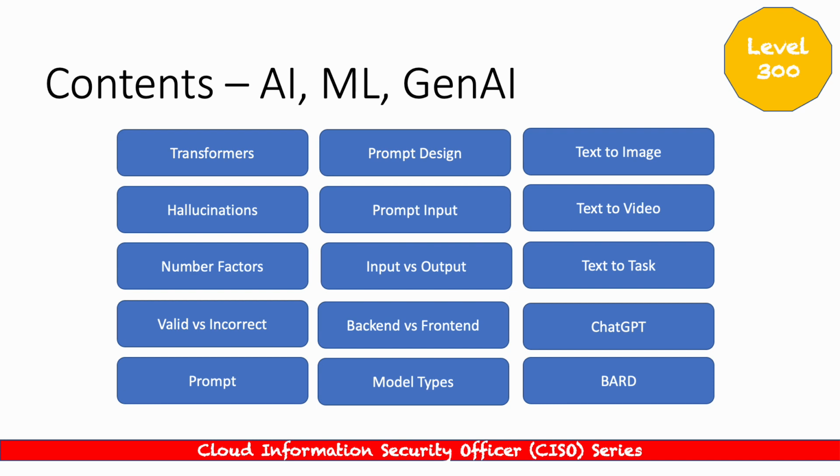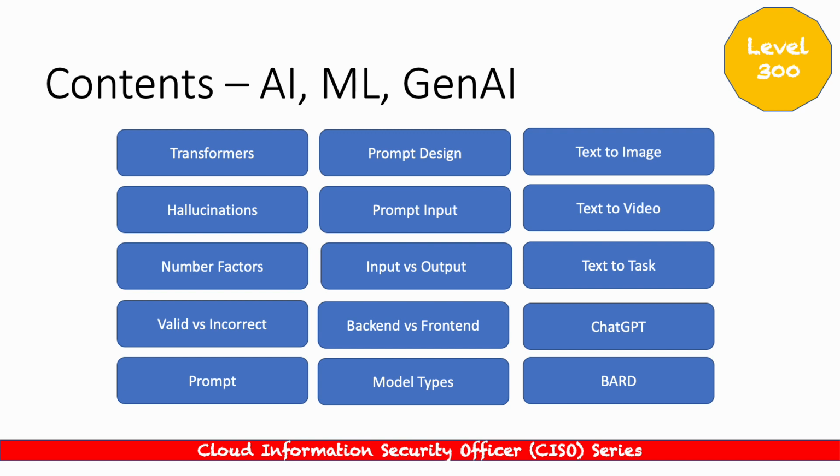So think about this moment, hallucinations are exactly what the name states, right? It's not technically something that's true. I think of false positives and things like that, right? So we're going to be looking at a number of factors. We're going to look at valid versus incorrect. We're going to be looking at prompts, right? So prompts is really what you enter at the command line. We're going to look at prompt designs, prompt input versus output, back end versus front end. A lot of models. We're going to be looking at model types,